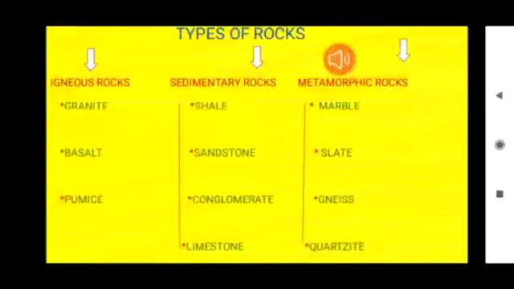Metamorphic rocks. This is the third type of rocks, children. These rocks are formed from igneous rocks or sedimentary rocks due to extreme heat and pressure. Some types of metamorphic rocks are marble, slate, gneiss, and quartzite. Children, in today's session, you have learned that metamorphic rocks are formed from igneous rocks and sedimentary rocks due to extreme heat and pressure. And these metamorphic rocks are harder and stronger than the parent rocks.